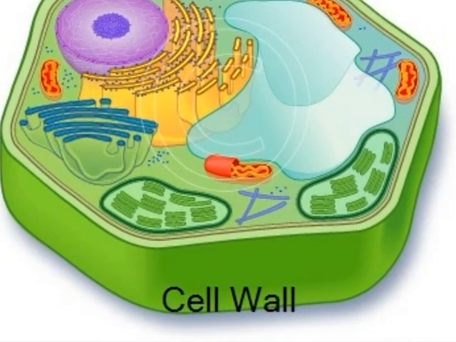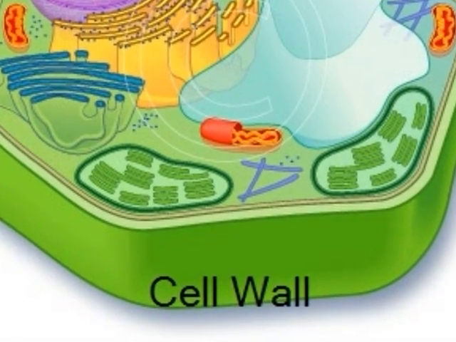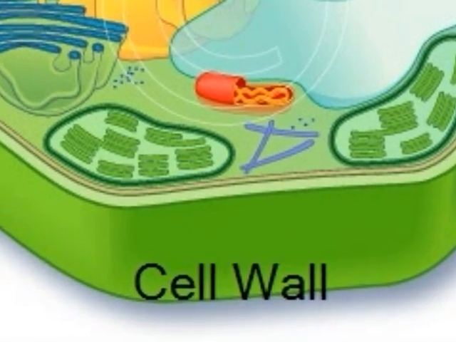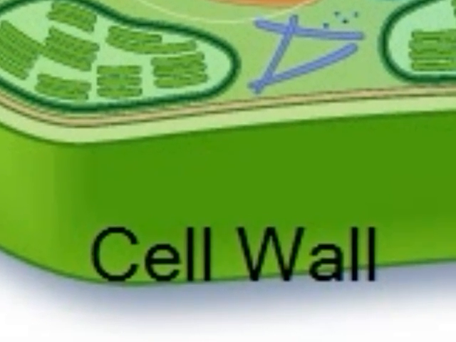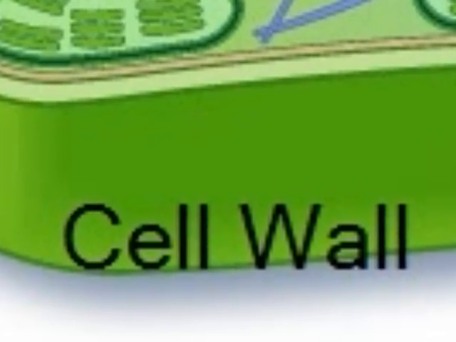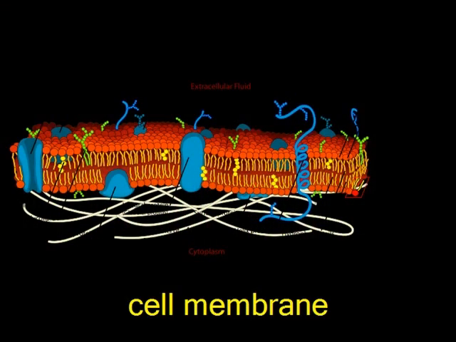The main job of the cell wall is to protect and support the cell and everything inside. The cell membrane is a selectively permeable membrane that regulates what enters and leaves the cell, whether it's from diffusion, which is the movement of a solute from a high concentration to a low concentration across the cell membrane until equilibrium is reached, or osmosis, which is the diffusion of water.